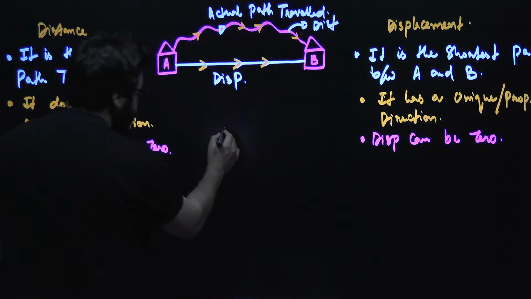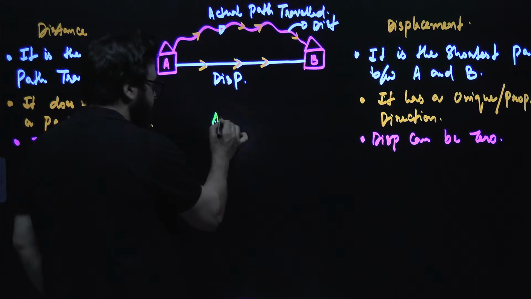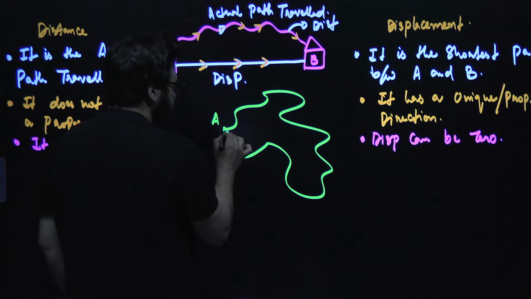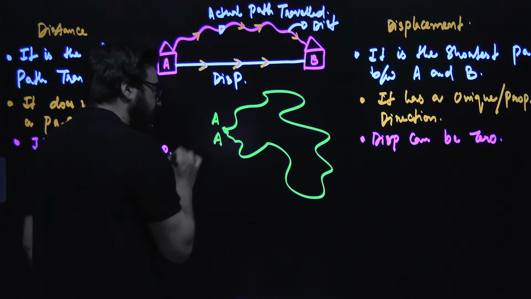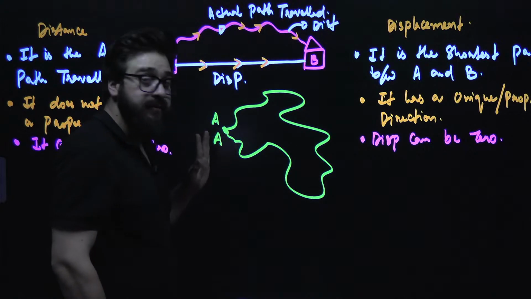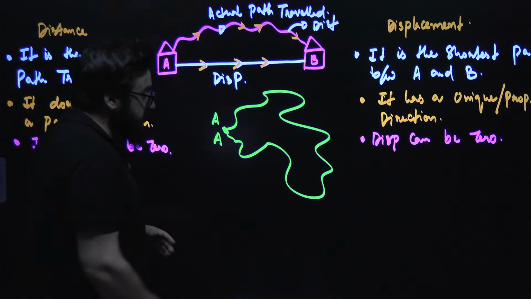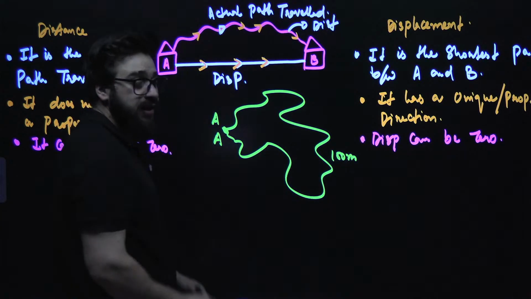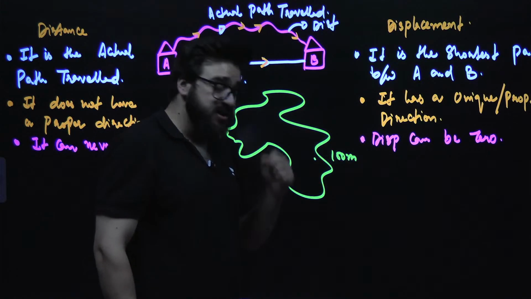Let's suppose there is a person, he left from point A. Okay, he is moving, and he reached the point A once again. So he started from point A and he reached the point A. Okay. In this case, if I say he has covered 100 meters, this distance is 100 meters. So we say here distance is 100 meters.